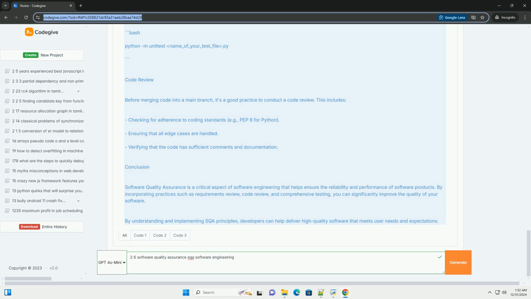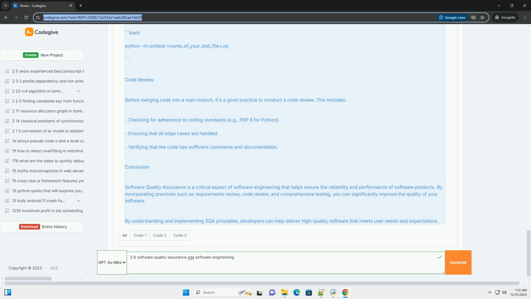2. Quality control, monitoring and measuring the actual performance of the software against the defined standards. 3. Quality improvement, implementing processes to improve the quality of software continuously. 4. Testing, conducting various levels of testing to identify defects and issues.